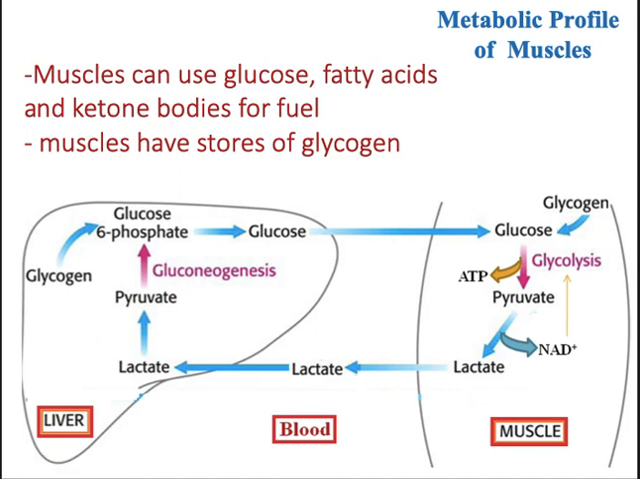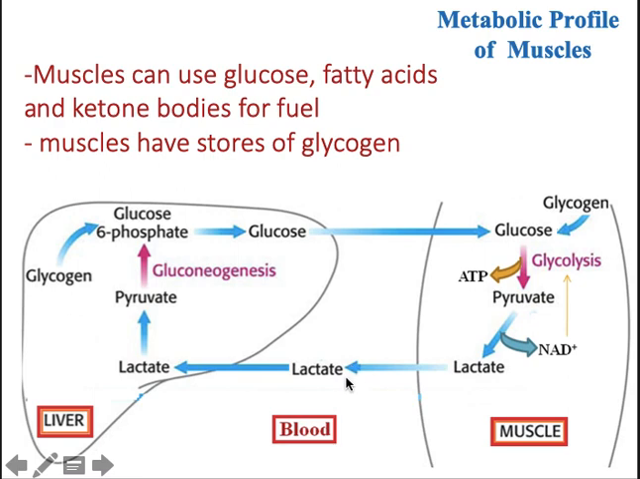The muscles have stores of glycogen. So how is it used? The glycogen gets converted to glucose. This glucose, by glycolysis, forms pyruvate and ATP is released. Pyruvate gets converted to lactate and NAD is released, and this is recycled.